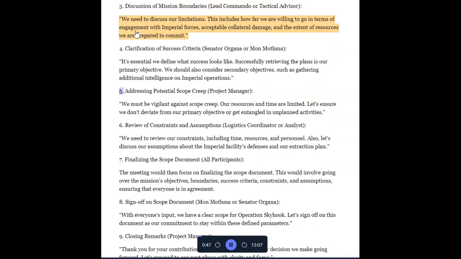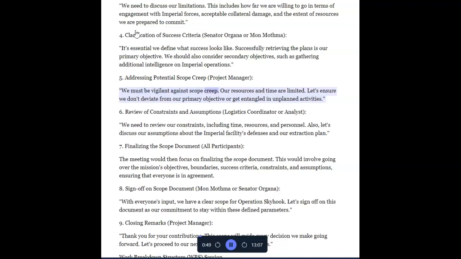5. Addressing potential scope creep, project manager. We must be vigilant against scope creep. Our resources and time are limited. Let's ensure we don't deviate from our primary objective or get entangled in unplanned activities.